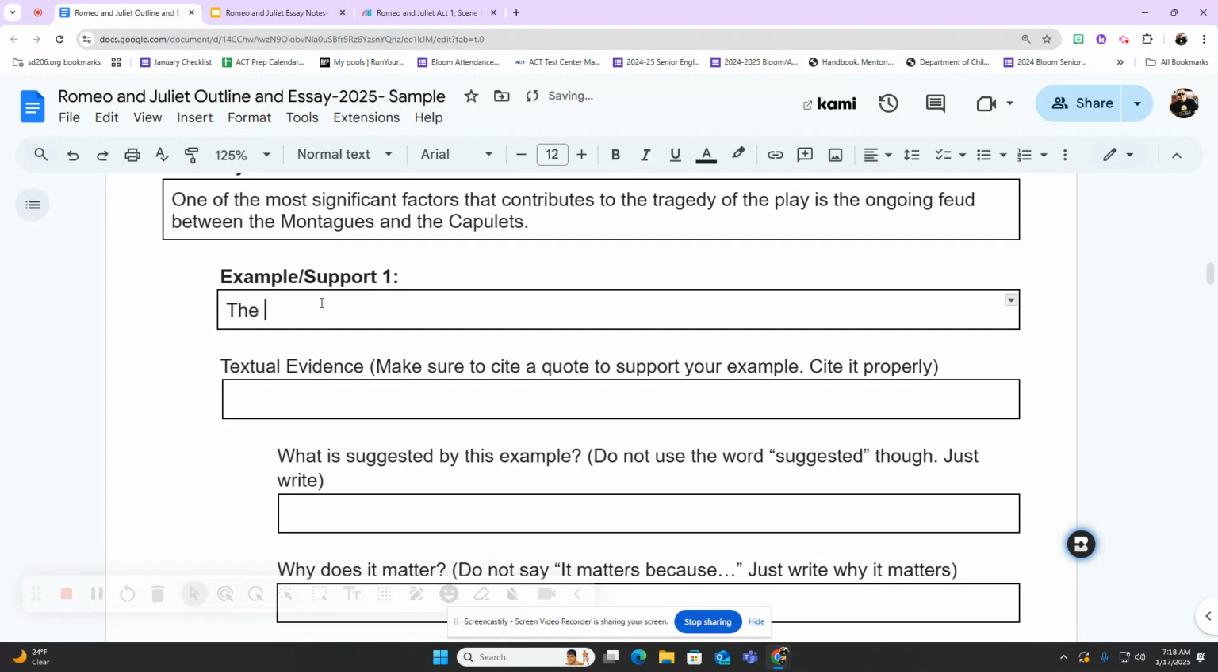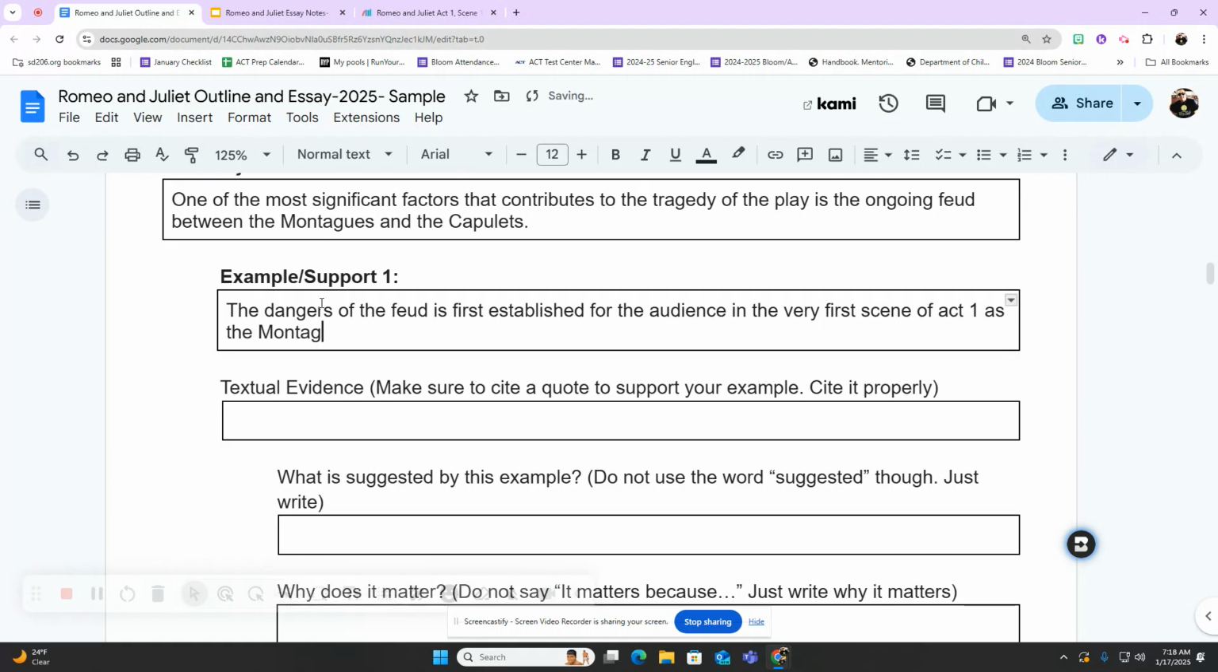So I'm going to write, the dangers of the feud is first established for the audience in the very first scene of Act 1 as the Montagues and the Capulets fight. Of course, we read this scene together.